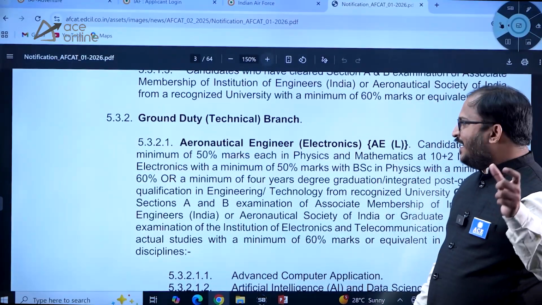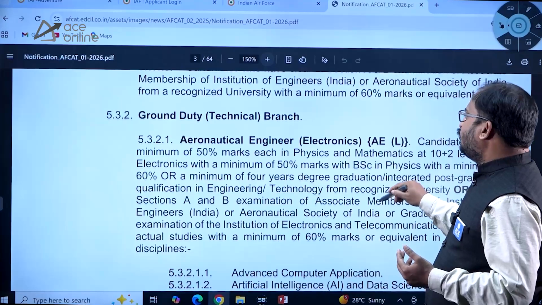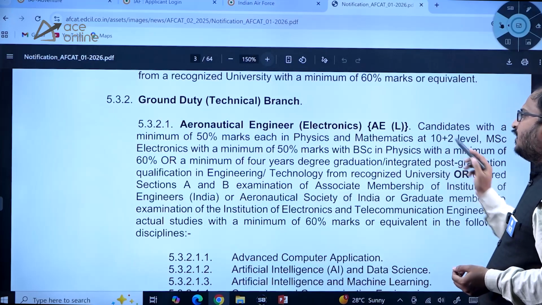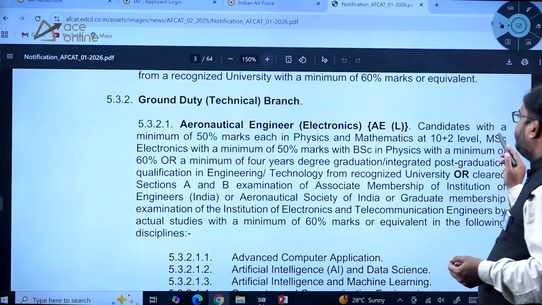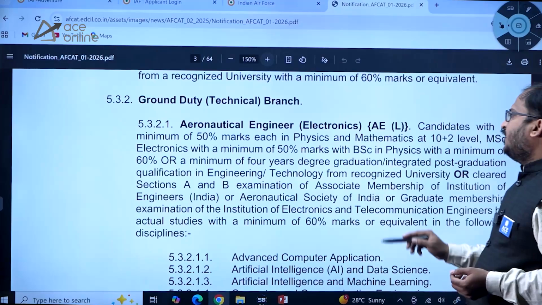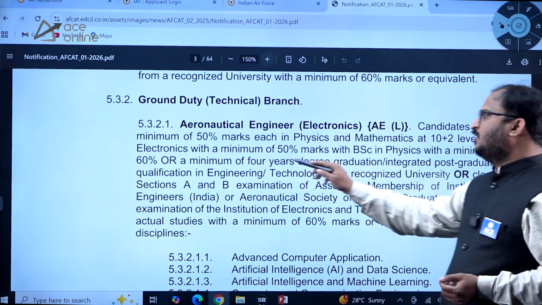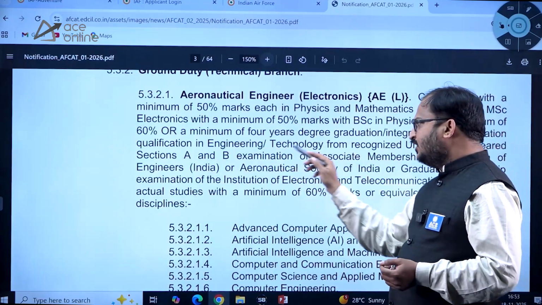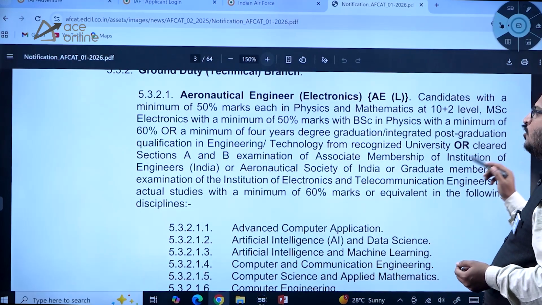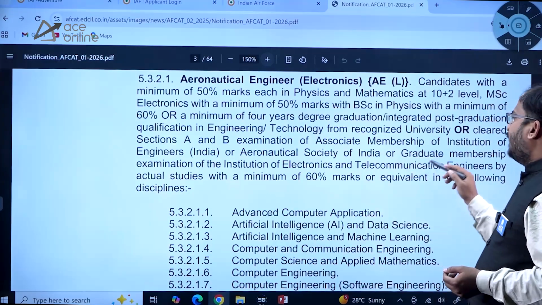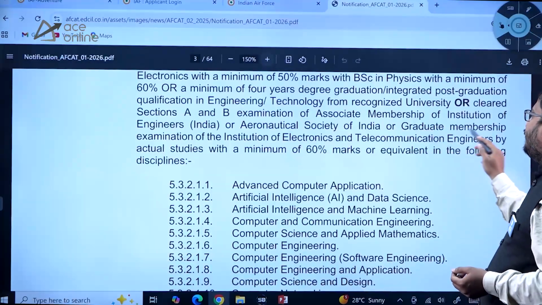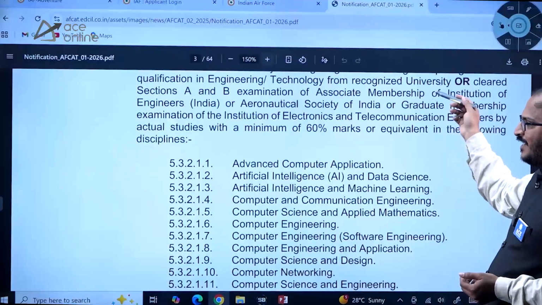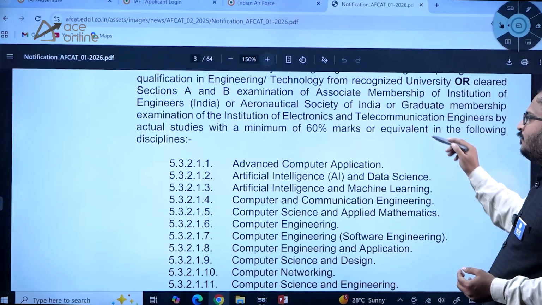So previously you have seen AEL and AEM. Here AEL means Aeronautical Engineer Electronics. Candidates with minimum 50% marks in maths and physics at 10+2 level, MSc Electronics with a minimum of 50% marks, BSc in physics with a minimum of 60%, or a minimum 4 years degree graduation, integrated post-graduation qualification in engineering technology from a recognized university, or cleared sections A and B examination of AMIE or Aeronautical Society of India, or graduate membership examination of the Institute of Electronics and Telecommunication Engineers, IETE, with minimum 60% marks or equivalent.